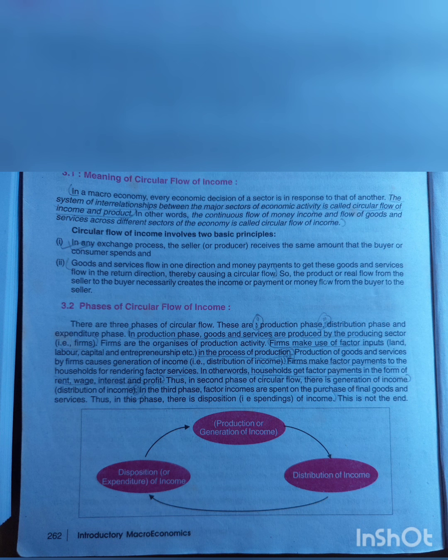The circular flow of income is working on two basic principles, that is, in any exchange process, seller receives the same amount that the buyer or consumer spends, and the second is that goods and services flow in one direction and money and payments to these goods and services flow in the return direction, thereby causing a circular flow. So, in other words, as we provide goods and services, we get the money in return, which is again invested in production of service.